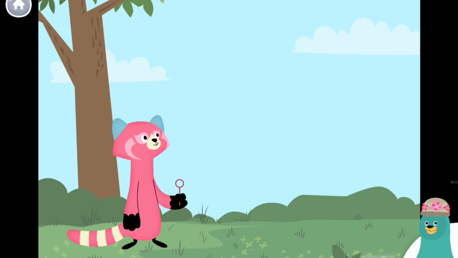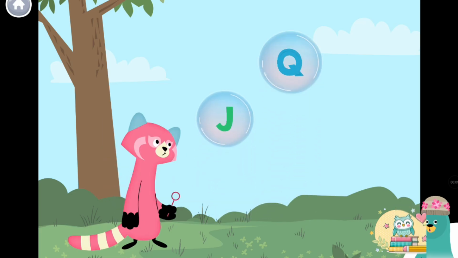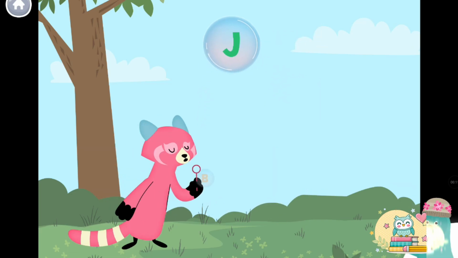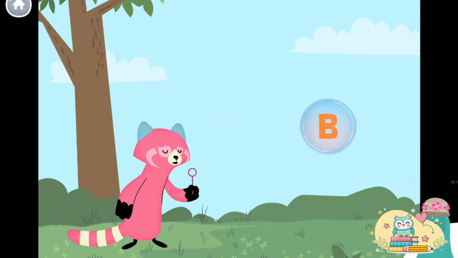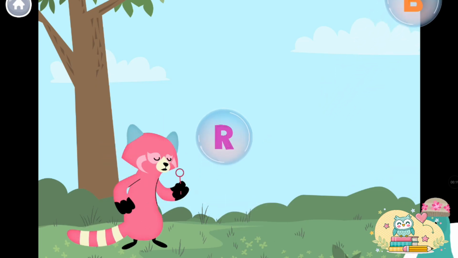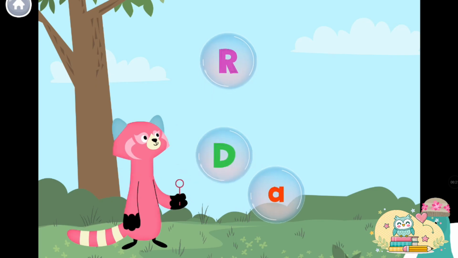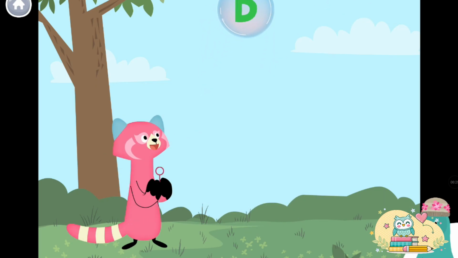Pop the bubbles with lowercase letters. Q. Oops! That's an uppercase letter. Pop the bubbles with lowercase letters. G. R. Super! You found the lowercase letters.